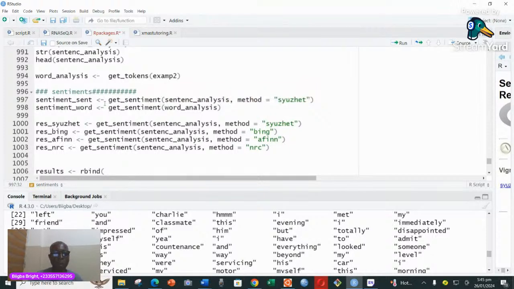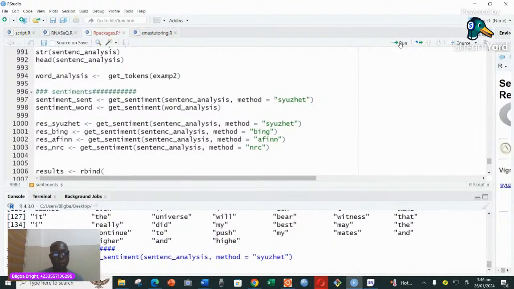And so I'm going to run this particular line 997, and that is get sentiment of this variable called sentence analysis. The sentence analysis contains the sentences that we have extracted from the entire text file, and the method we are using is the Syuzhet. That's the default setting. And so we could also use Bing, we could use AFINN, we could use NRC. And I'll be doing these videos in about 4 different folds. And so we have gotten our sentiment.